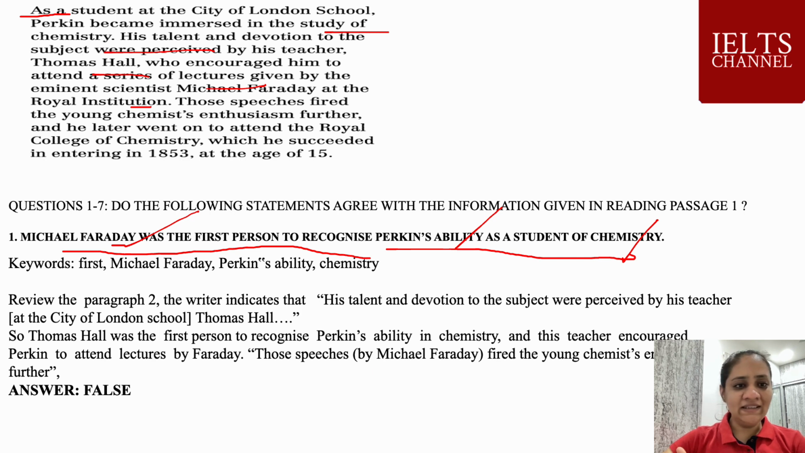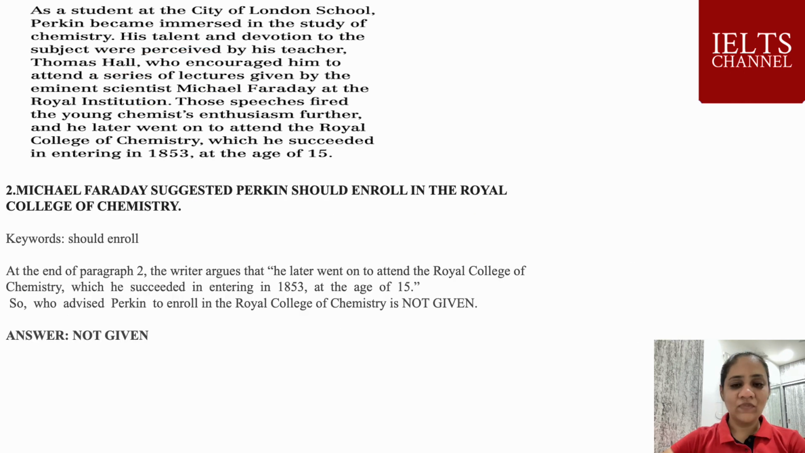After reading this, the question says that Michael Faraday was the first person to recognize Perkin's ability as a student of chemistry. That is contradicted, because initially it was his teacher Thomas Hall who encouraged him to attend the series of lectures given by the eminent scientist Michael Faraday at the Royal Institution. So who first noticed the ability is not clearly given, and the information is contradicted with the question. So the answer is False.